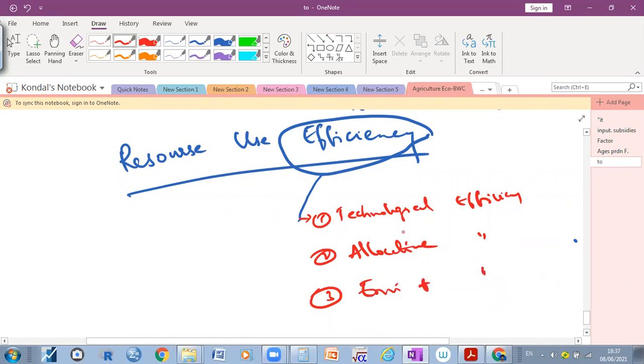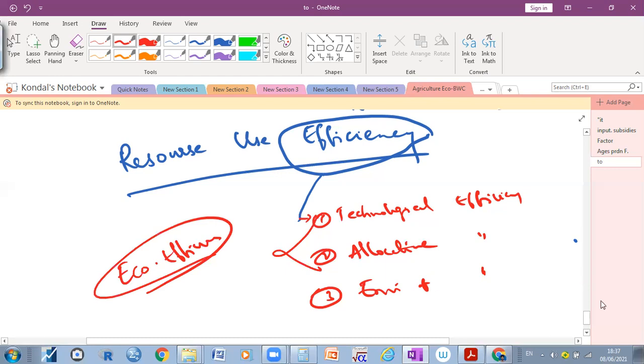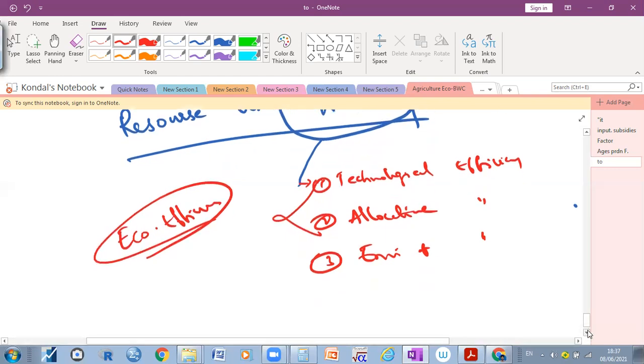Sometimes when these two are there, we can call it economic efficiency. Technological, allocative, and distribution efficiency also there. We can now discuss the technological efficiency, allocative efficiency, environmental efficiency.